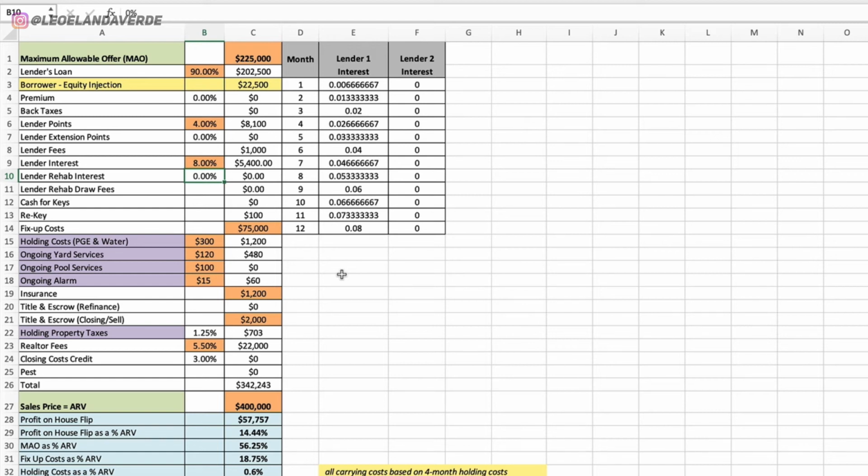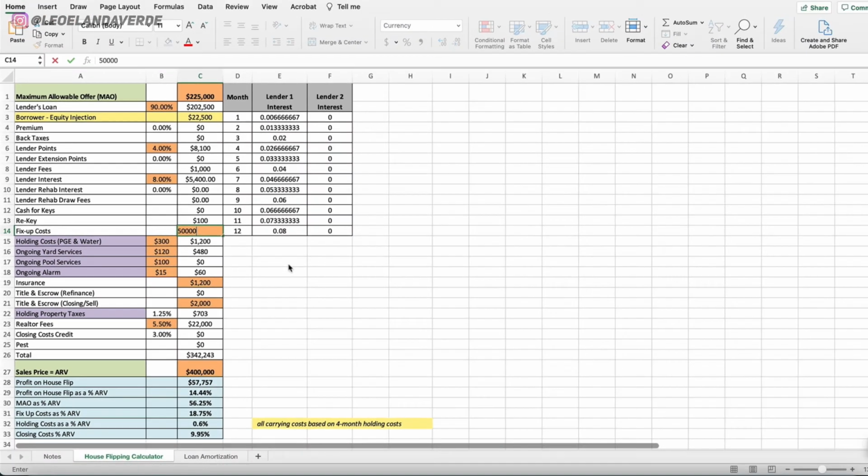Even if you're dealing with private lenders, say the fix-up cost, you were able to get it down to $50,000. Look at what happens to our profit. Our profit is now up to $82,000, but say you were not able to sell the property for what you thought, you sold it for $350,000, below what you thought you were going to sell it for. You see how those moving parts work.